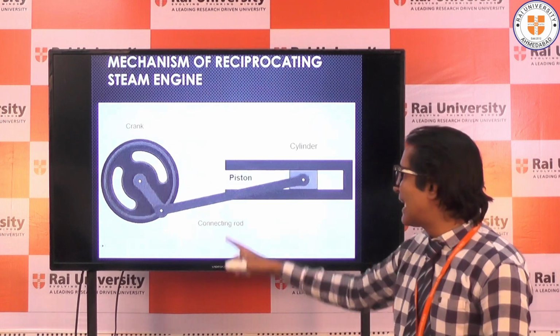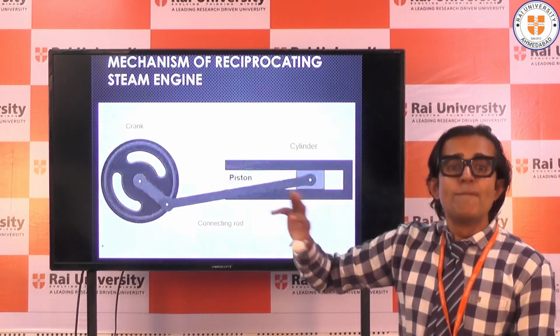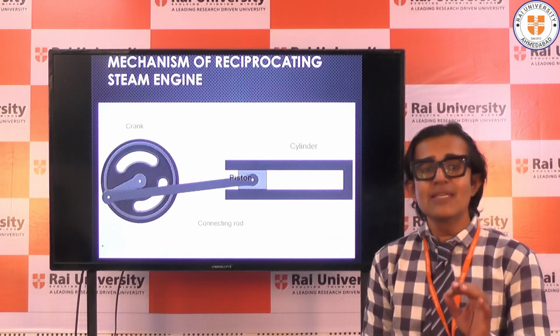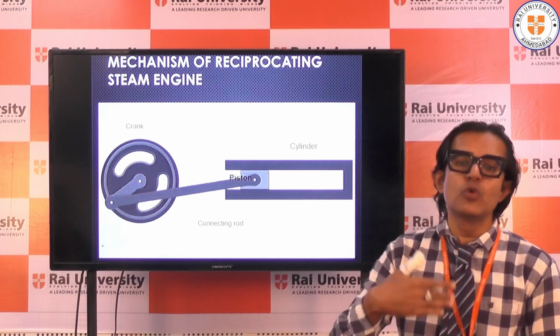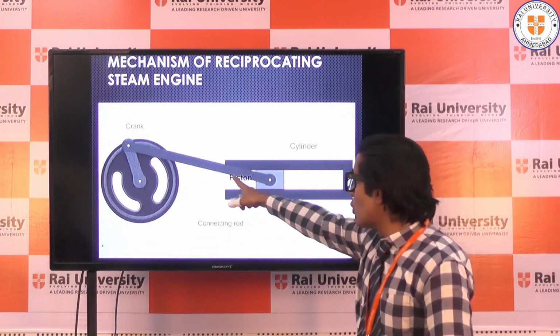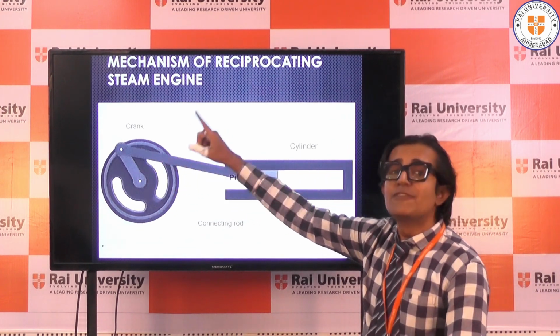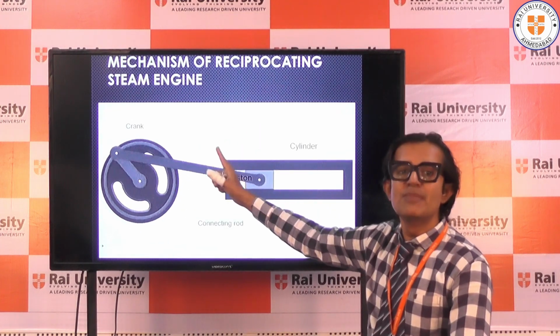So I can call the crank link 1, the connecting rod link 2, the piston link 3, and the cylinder link 4. A link is nothing but any body which has relative motion with respect to another body. The connecting rod will have relative motion with respect to the crank. It means if the crank does not rotate, the connecting rod will not oscillate. This is the meaning of link.